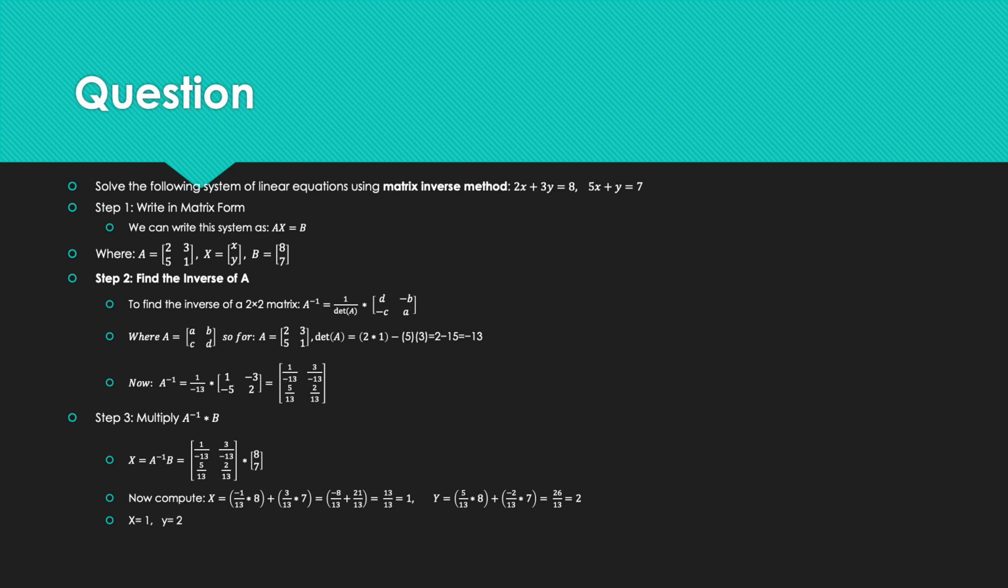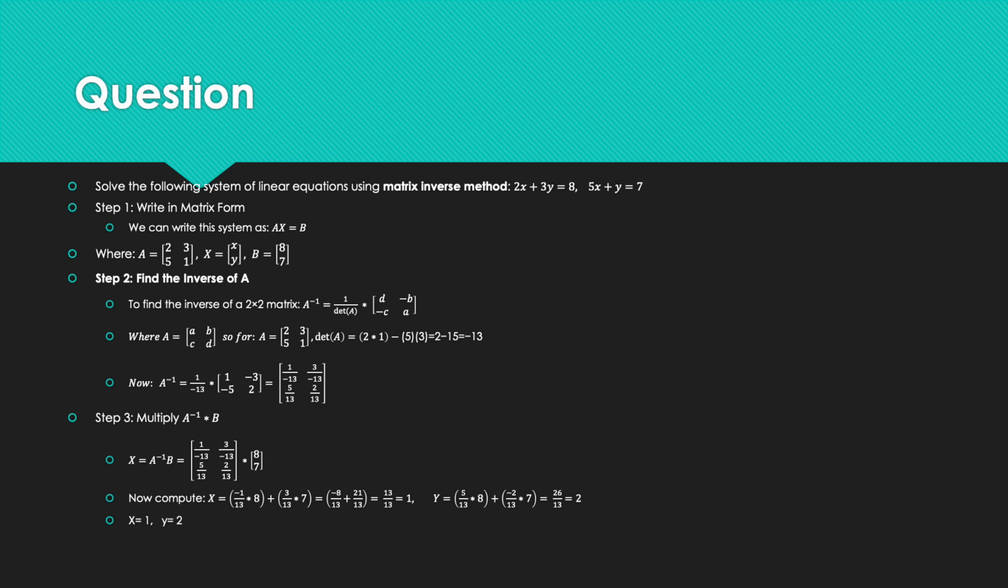Step 2. Find the inverse of A. To find the inverse of a 2 by 2 matrix, we find A to the power of -1, which equals 1 over the determinant, ad minus bc, where A is the matrix [a, b; c, d]. So far, A equals [2, 3; 5, 1]. The determinant of A is 2 times 1 minus 5 times 3, which equals 2 minus 15, which equals negative 13.